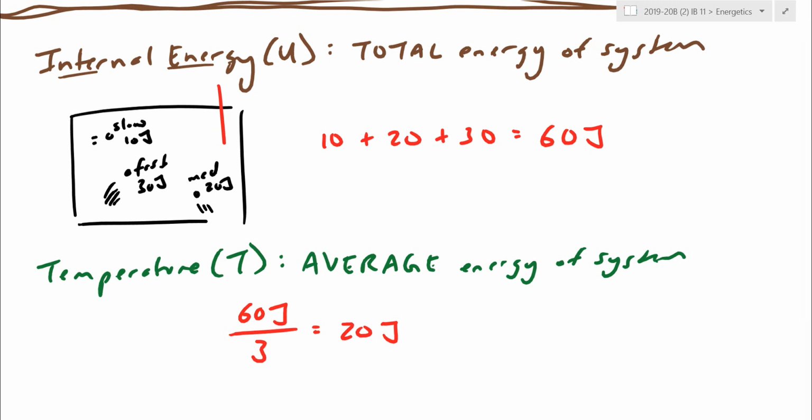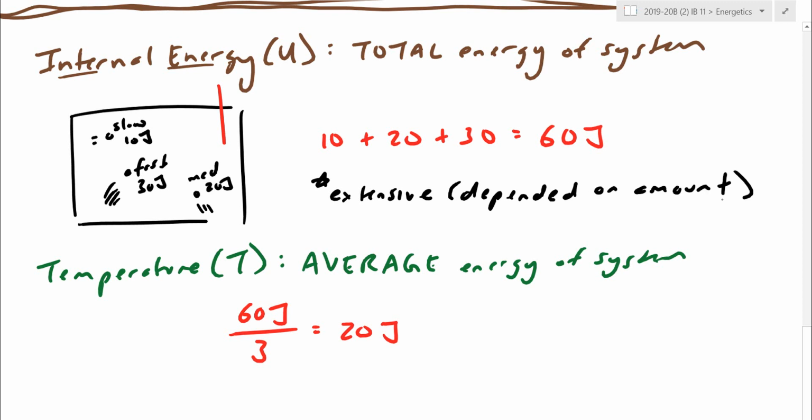We refer to internal energy as an extensive quantity. If you look way back in our first chapter here, extensive quantities depended on amount. So depending on how big of a system, depending on how many particles make up my system, let's say instead of my container having 3 particles, let's say it has 300 particles. If I go up to each of the 300 particles, they may on average still be moving at the same speed, but because I'm having to add up a whole bunch more particles worth of energy, this number here will go way up.